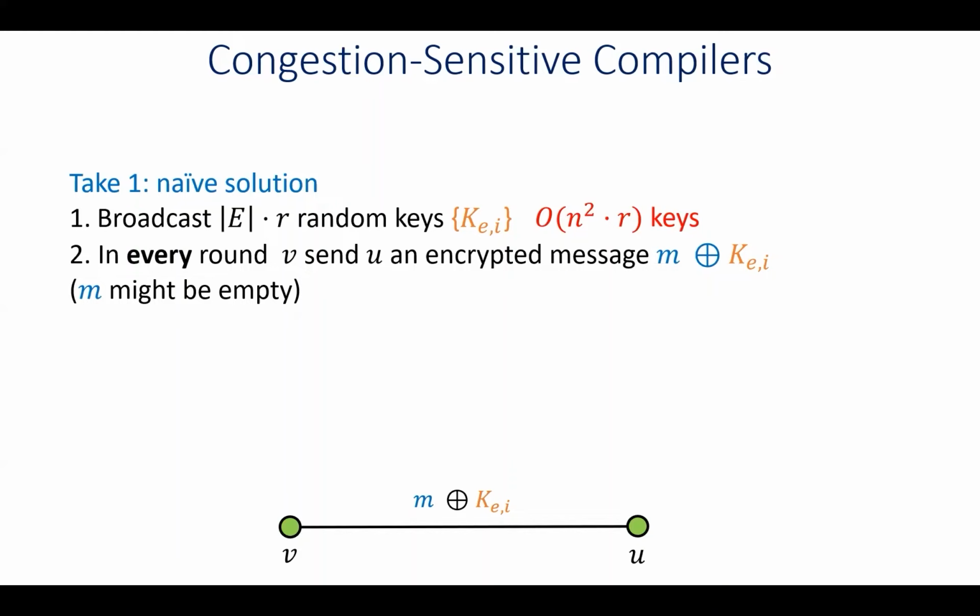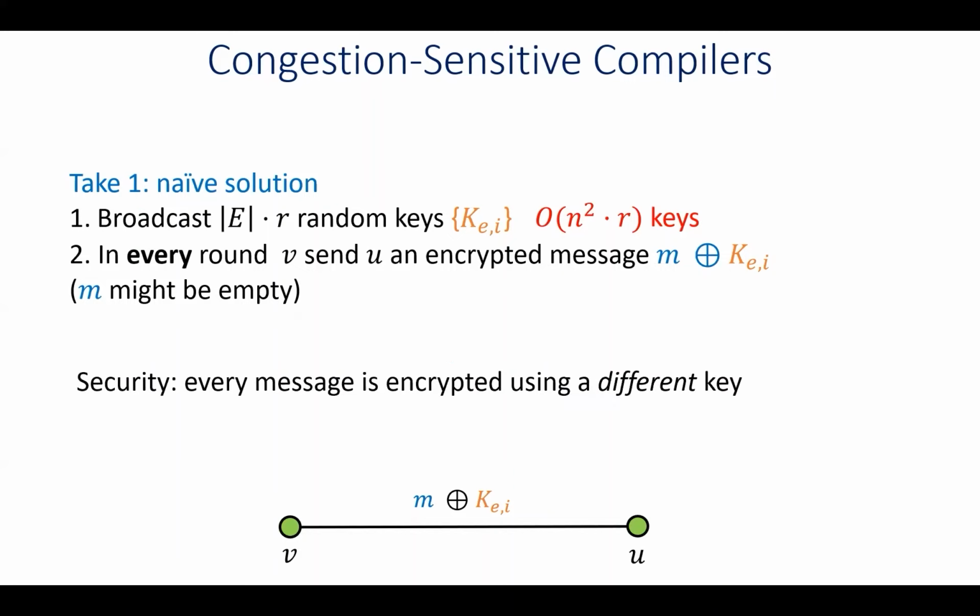And I would like to note that this message that V sends might be empty. As for security, because we encrypt each message using a unique random key, this algorithm is secure with probability 1. However, this is quite expensive because we need to broadcast approximately n squared times R many keys.